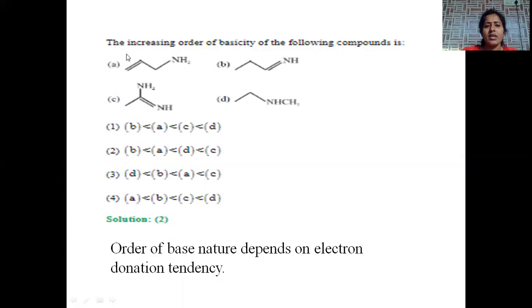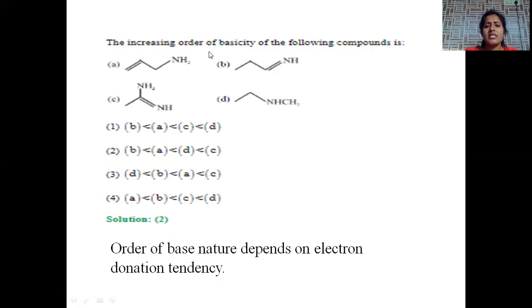And the next question: the increasing order of basicity of the following compounds. Here, this is the best example for a primary amine. There is no conjugation between this double bond and the lone pair of electrons. It is far apart. So it is a simple example for a primary amine. And this is the example for an imine. Imine has an sp2 hybridized nitrogen. Here the lone pair of electrons on nitrogen is in conjugation with the double bond. That's why the extent of delocalization will be more. This is a simple example for a secondary amine, where ethyl methyl amine will be there. This is a secondary amine.